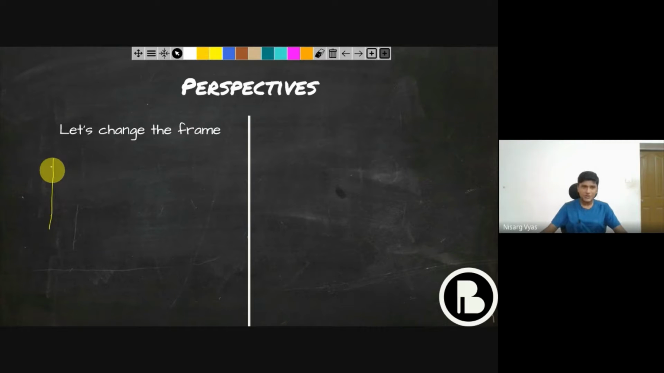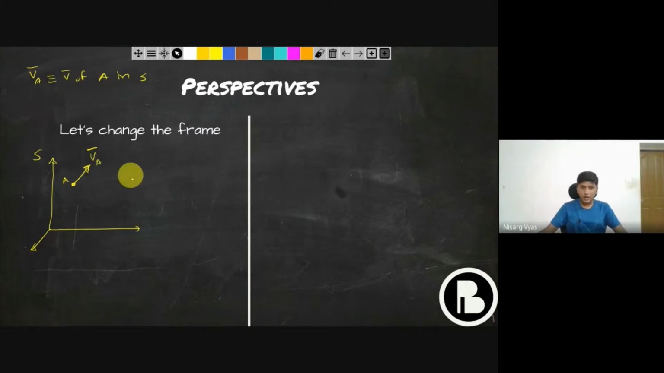Okay, so suppose this is one frame which is stationary. We'll call this S frame, which is a stationary frame. In S frame, this particle A is moving with a velocity VA. Okay, in S frame. So VA, what is VA? We should define everything. VA is velocity of A in S frame.